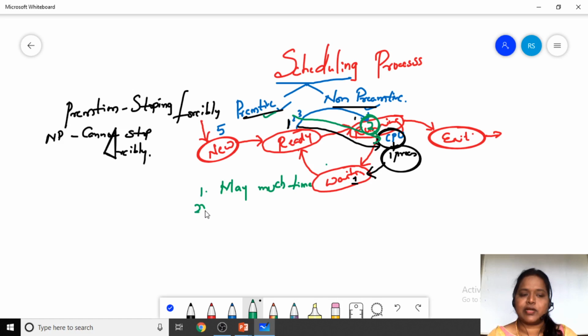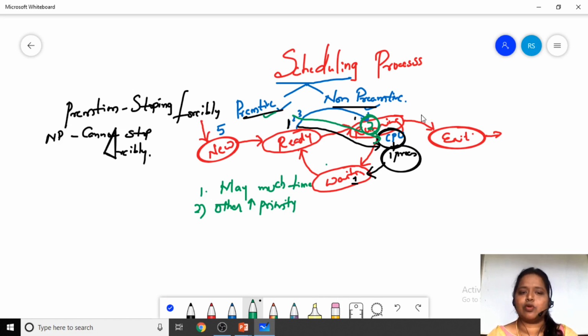And the second one is that another process has the highest priority, or some other reason. So what we do is stop the process forcibly and allocate the CPU to another process. That is preemption. Preemption in the sense, we can stop the processes forcibly.